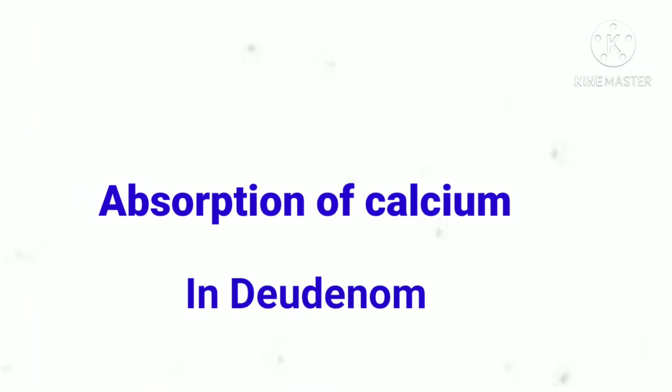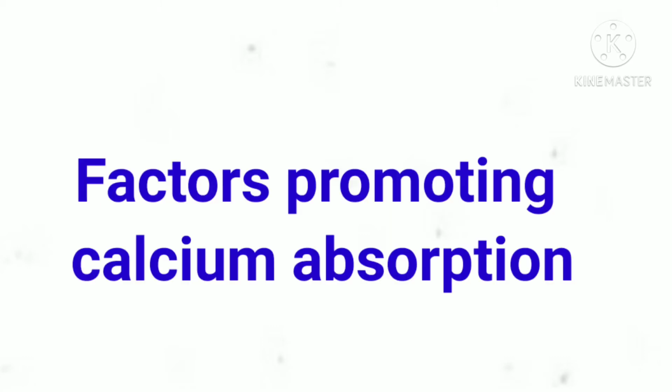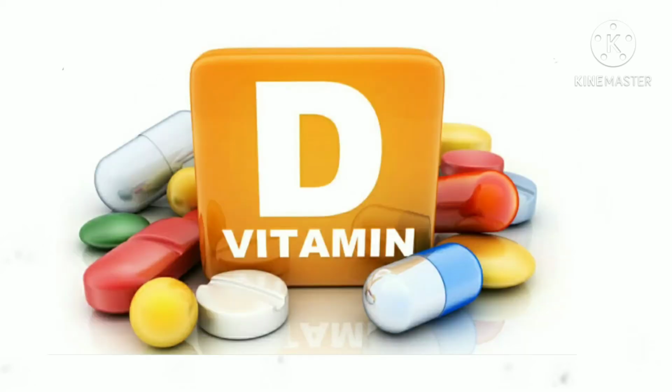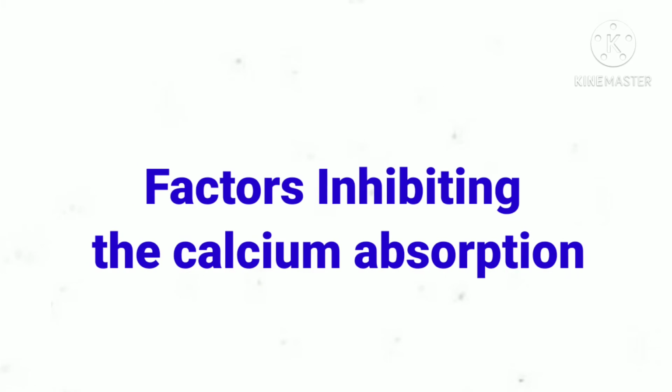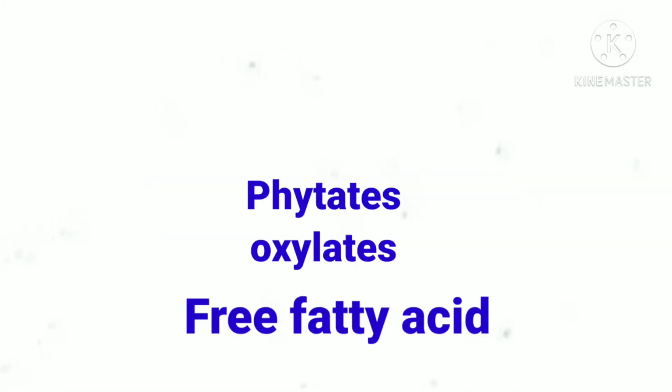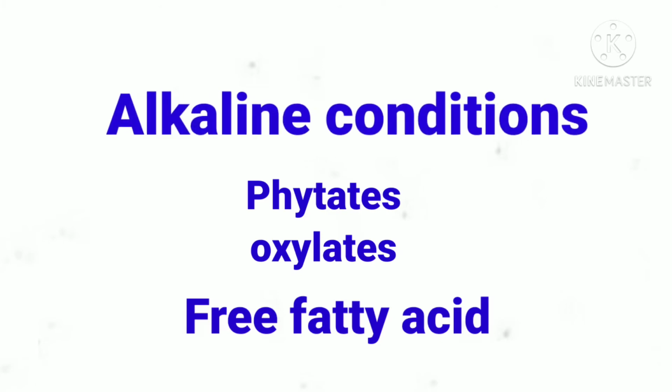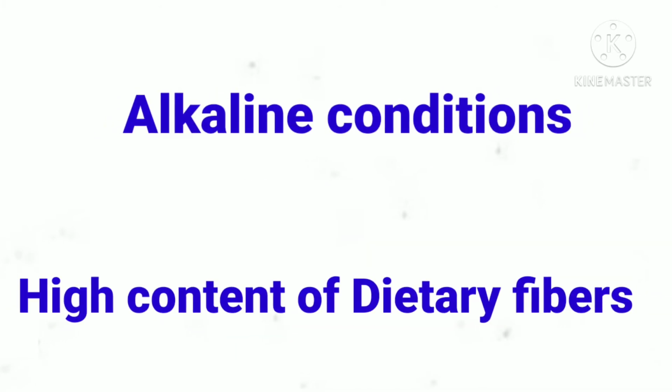Now let's see about the absorption of calcium. The absorption of calcium mostly occurs in the duodenum by an energy-dependent active process. There are some factors which are promoting the calcium absorption, that is vitamin D, parathyroid hormone, acidity, lactose and some of the amino acids. There are some factors which are inhibiting the calcium absorption. They are phytates, oxalates, free fatty acids, alkaline condition and high content of dietary fibers.